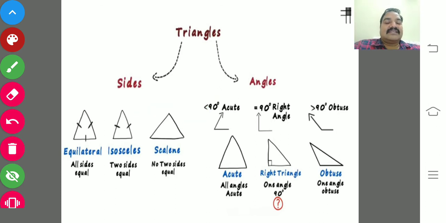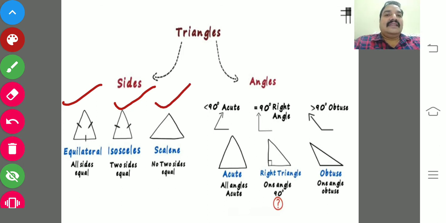If all the sides are equal, the triangle is said to be an equilateral triangle. If two sides are equal and the opposite angles are equal, such a triangle is isosceles. And in a scalene triangle, no two sides are equal. That means all three sides and angles are not equal. So that is called a scalene triangle.